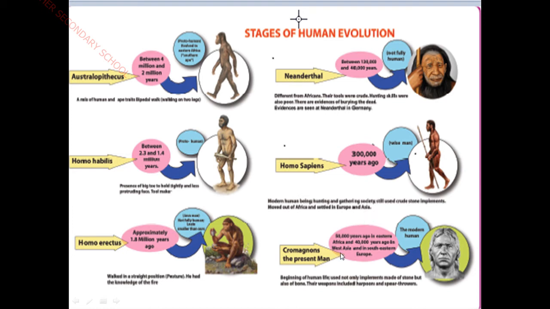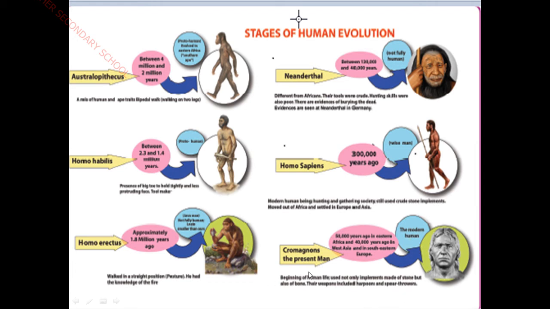Okay, children? Yes. And see here, at last you are going to know about the last type, which is Cro-Magnons. Cro-Magnons, the present man, you and me are also known as Cro-Magnons. Okay, children, their period is 50,000 years ago in Eastern Africa, and 40,000 years ago in West Asia and Southeastern Europe, where they are natives. Okay, children, this type of human being is called the modern human being.